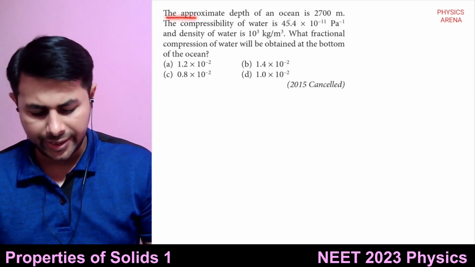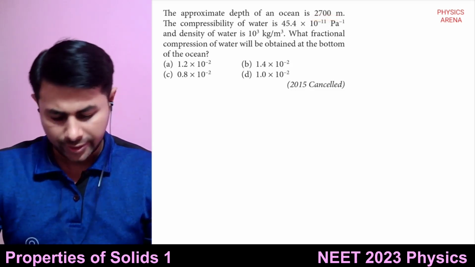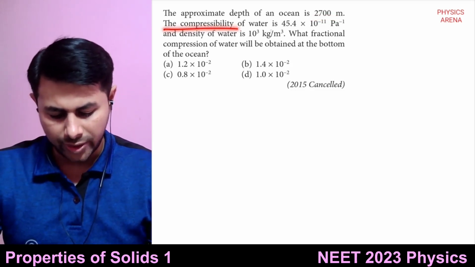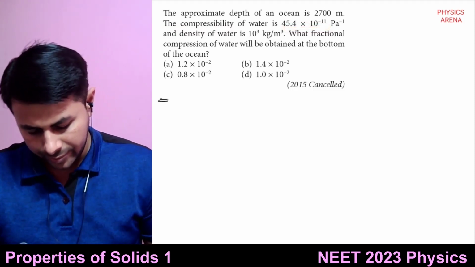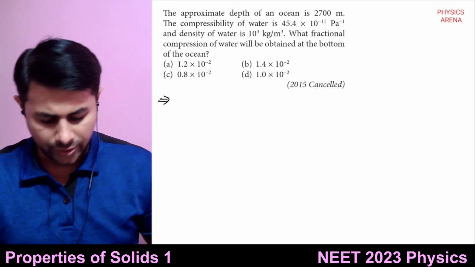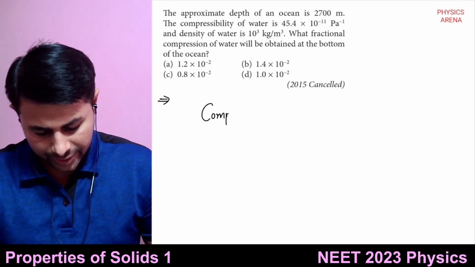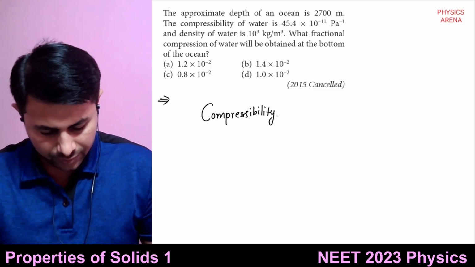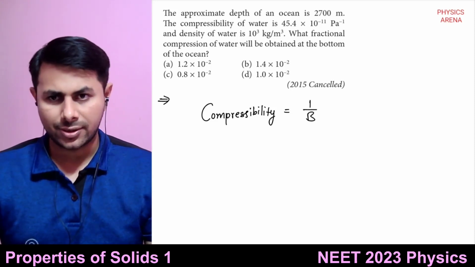The approximate depth of an ocean is 2700 meters. The compressibility of water is this much. Compressibility we're going to discuss tomorrow, but it is just a definition: just the inverse of the bulk modulus.